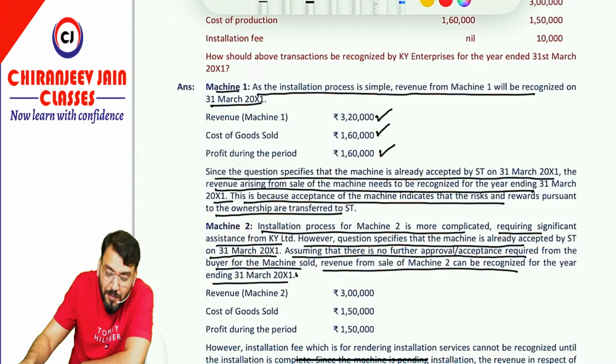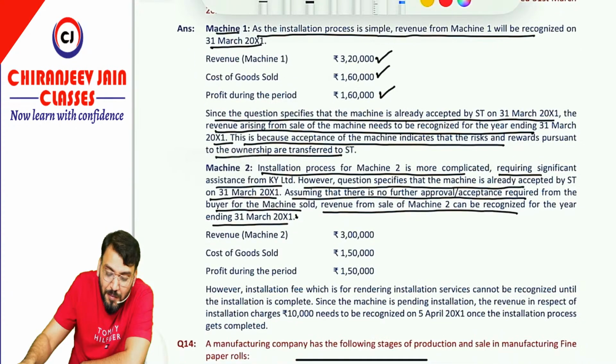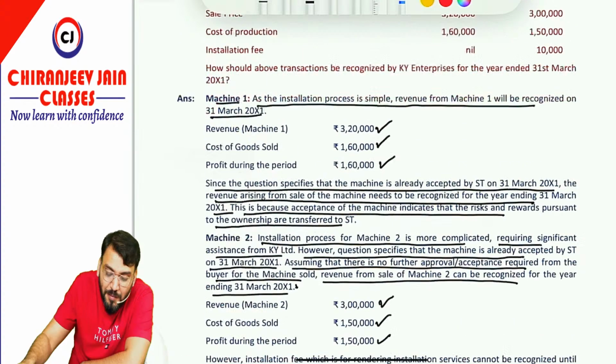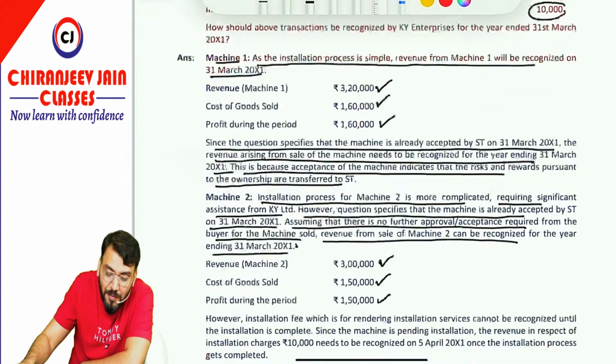I am not happy with this. From my point of view, the revenue should be recognized for the year ended 31st March 2002, for the next year. Correct, but you can follow the ICAI solution, your choice. So here revenue is 3 lakh, cost of goods sold 1 lakh 50 and profit is 1 lakh 50. But in this case, you can see they have received some installation fee for machine 2. So this installation fee will be recognized as revenue when the installation is completed, means in the next year. This answer they have given is correct.